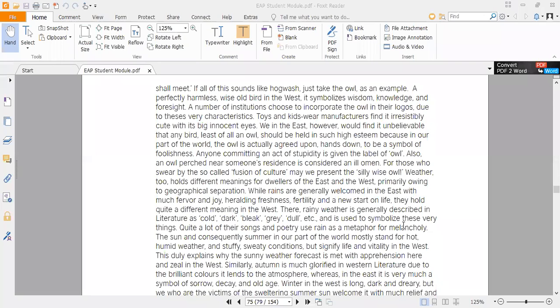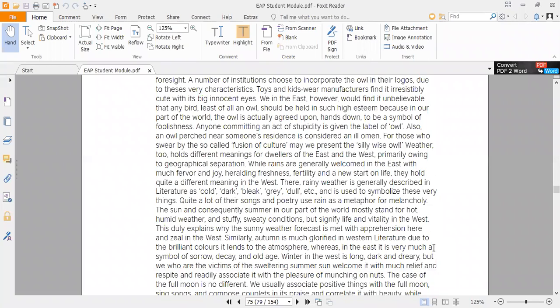While in the case of the western countries or the western region, they associate all of the positive ideas and concepts with the summer weather, and they also appreciate this season. Now it is also written here that the sun and consequently summer in our part of the world mostly stand for hot, humid weather and stuffy, sweaty conditions, but signify life and vitality in the West. So, in the context of the West, they associate the season of summer as a sign and symbol of vitality and life.